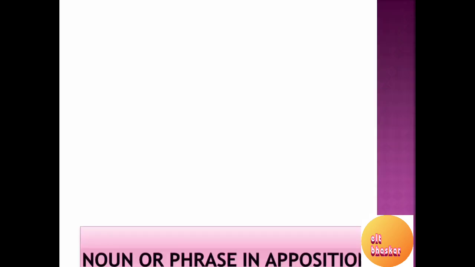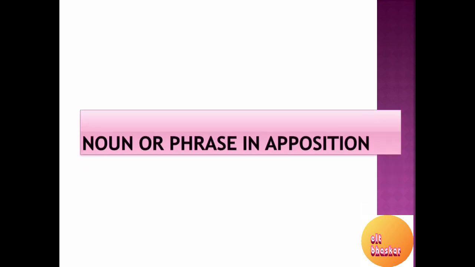Dear students, today we are going to deal with noun or phrase in apposition. So what is this noun or phrase in apposition? Well, you must be aware of what appositives are. Yes, students, these appositives are noun phrases. When a noun or a noun phrase, usually a noun phrase, renames the noun next to it or preceding that noun phrase, it is known as an appositive.